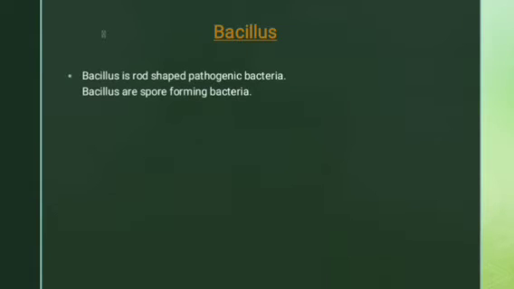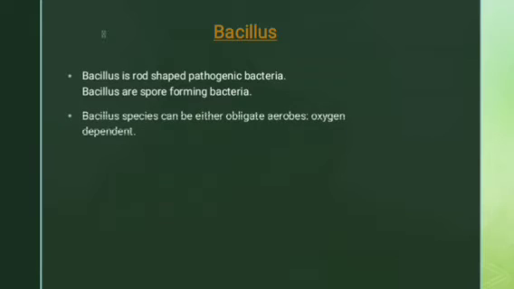Okay, students. Now let us learn the second bacteria, that is Bacillus. Bacillus is a rod-shaped pathogenic bacteria. Pathogenic bacteria means disease-causing bacteria. It is rod-shaped. Bacillus are spore-forming bacteria.